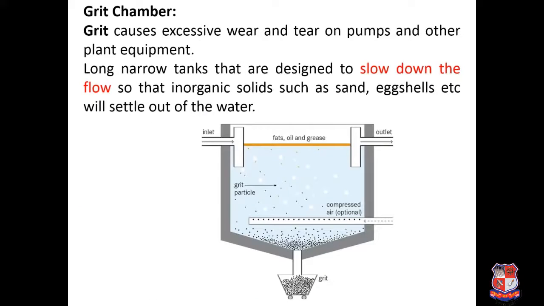Next is the grit chamber. Here the grit chamber is nothing but a simple sedimentation tank. Grit, if it is present, will cause wear and tear on the pump, so it is very necessary to remove it. Generally it is a long narrow tank designed to slow down the flow. Its velocity is very important. The velocity is maintained in such a way that all the grit particles settle down and are collected at the bottom, and the fat, oil and grease float at the top, and can go for further treatment.